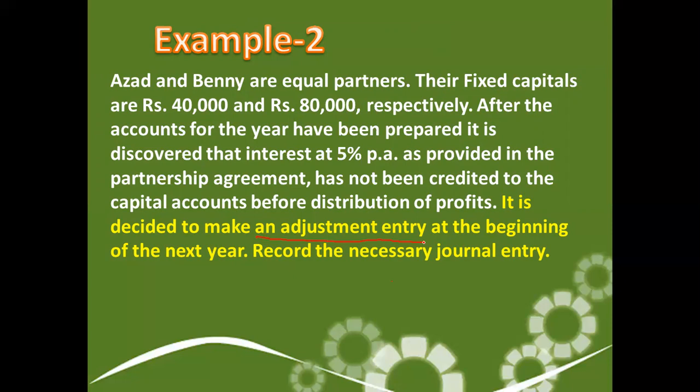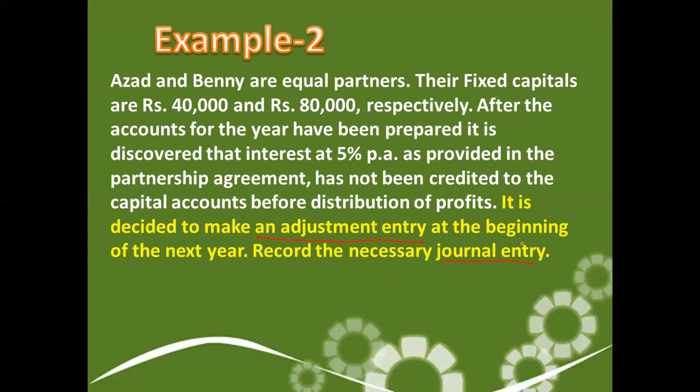Now a single entry is only one entry, that is, gaining partner's capital account to sacrificing partner's capital account. Whenever an adjustment entry is asked, the entry always remains the same: gaining partner's capital account to sacrificing partner's capital account. Here they have written, record the necessary journal entry, in the singular form. It means only a single entry is required to correct the impact of this mistake.